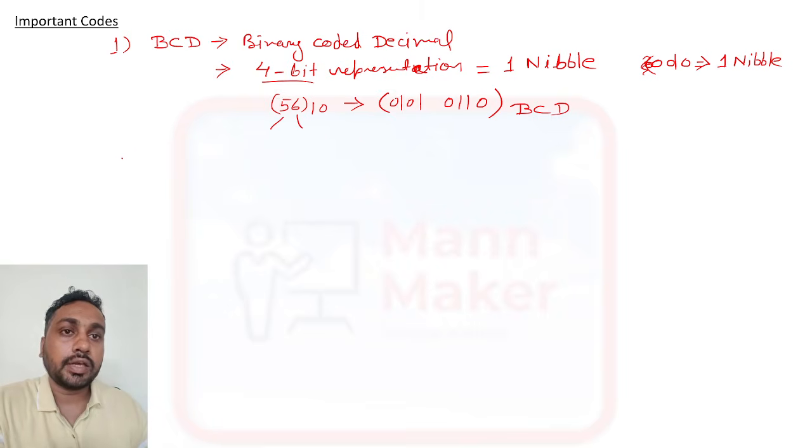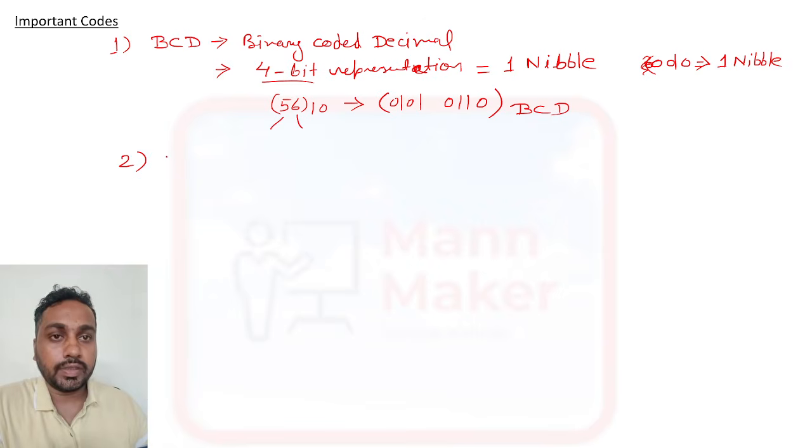Now the other code, another one is the excess 3 code. So what is excess 3 code?